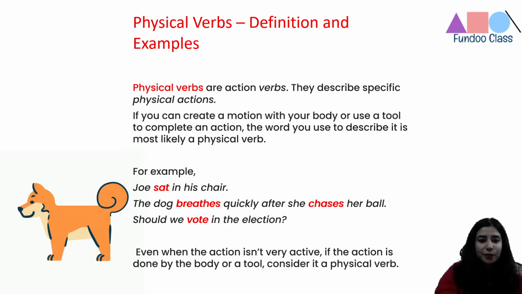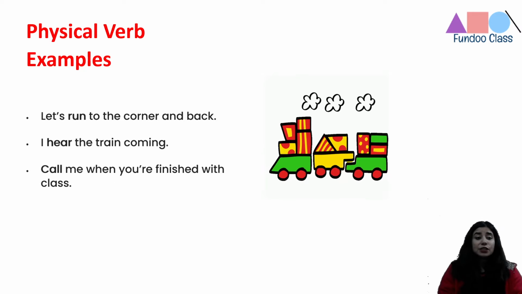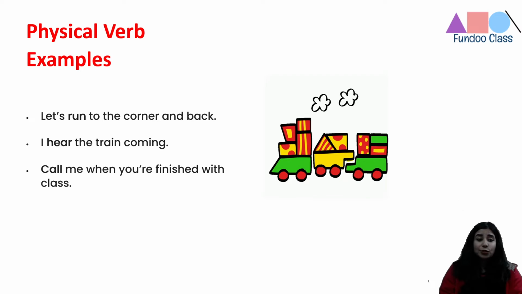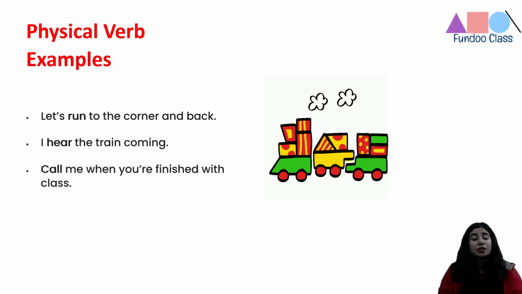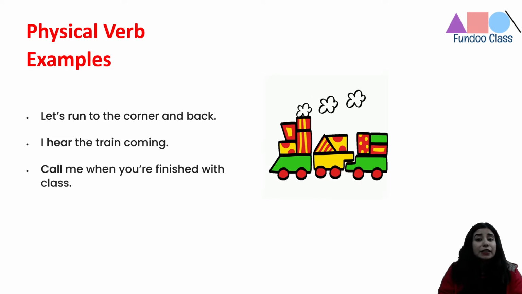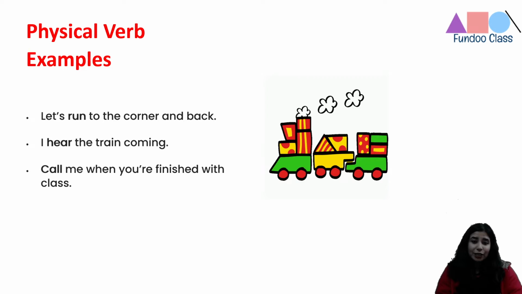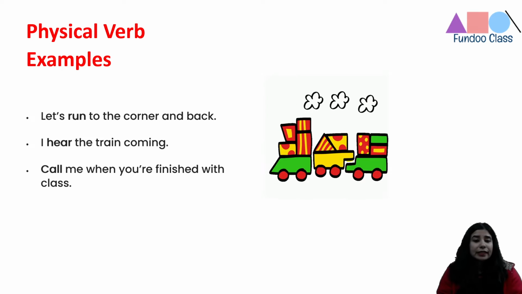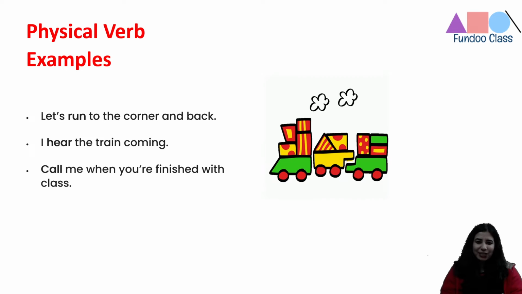Great. So let's further proceed. Now we are going to see a lot more examples. Let's run to the corner and back. So running is a physical activity that's happening. So run becomes a physical verb. I hear the train coming, right? Call me when you're finished with the class. So you can see all these are some examples where we are using physical verbs, right? I hope you are clear with the concept. Quickly give me a thumbs up, and we are going to proceed further to the next one.